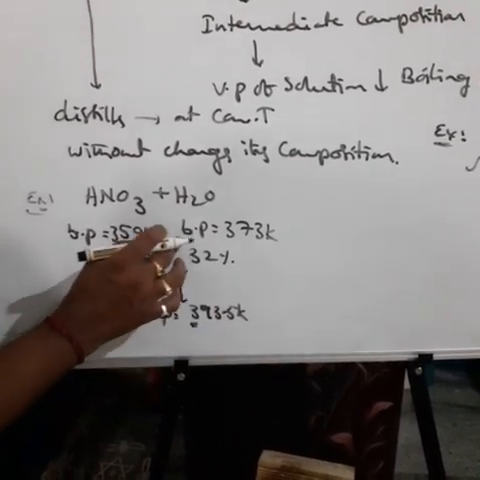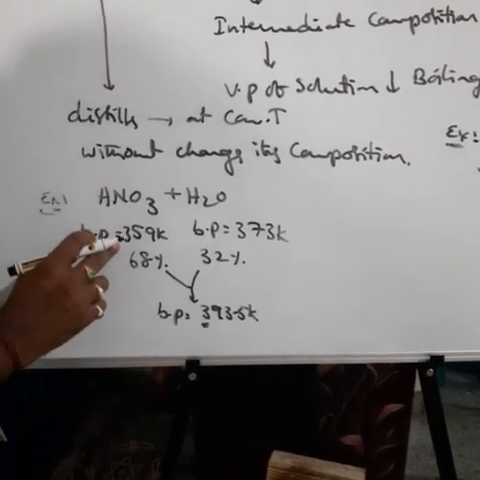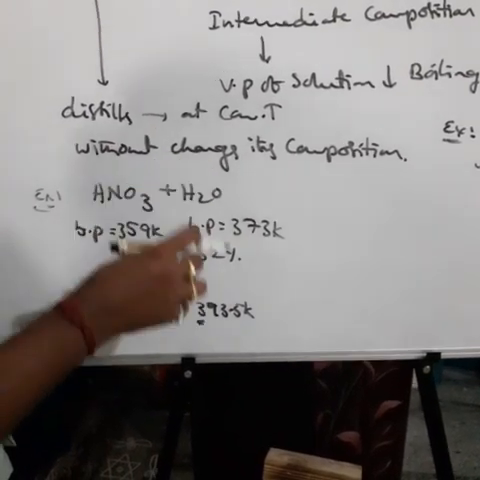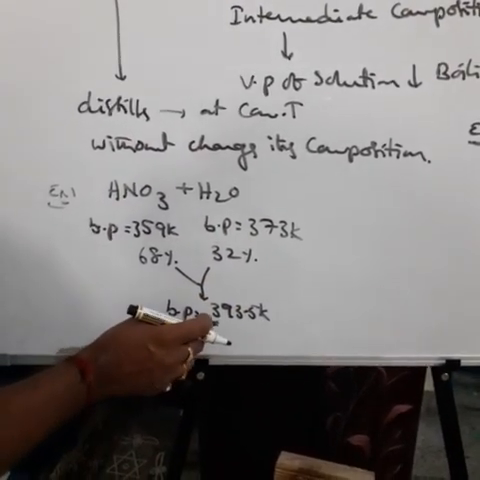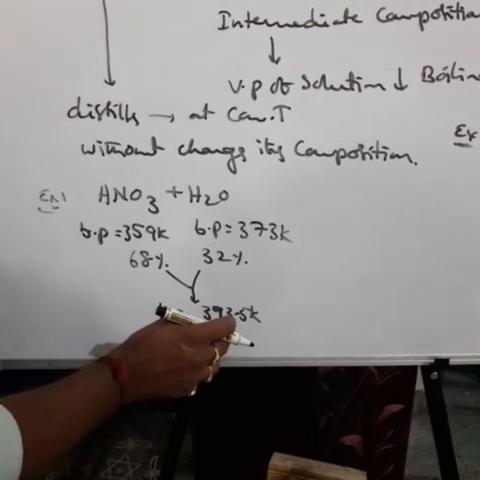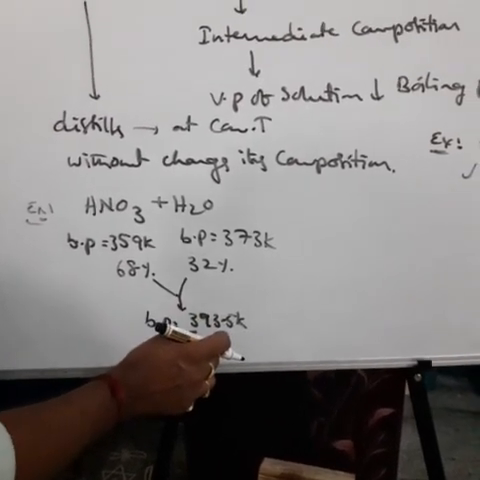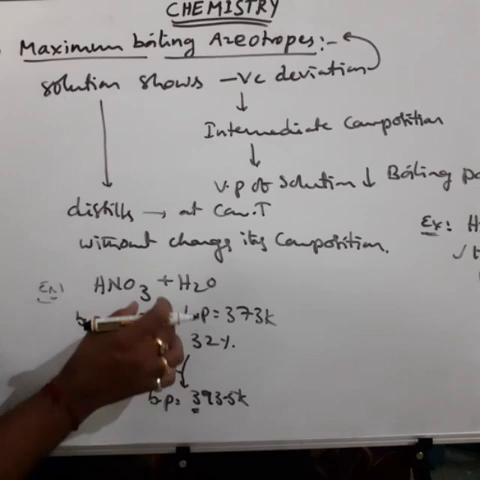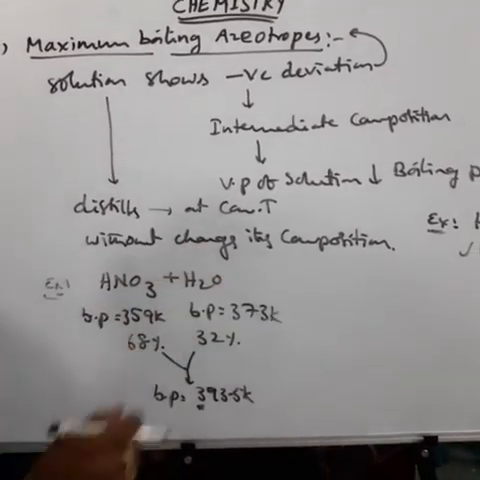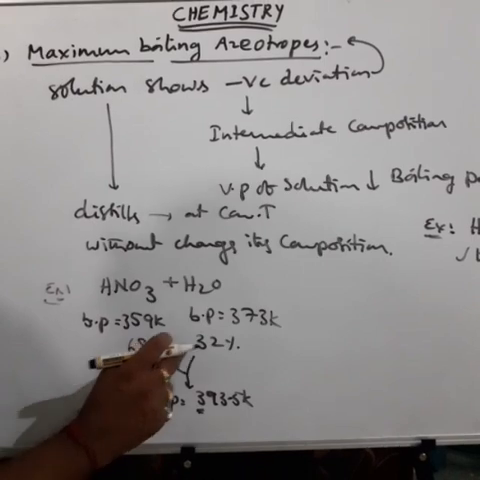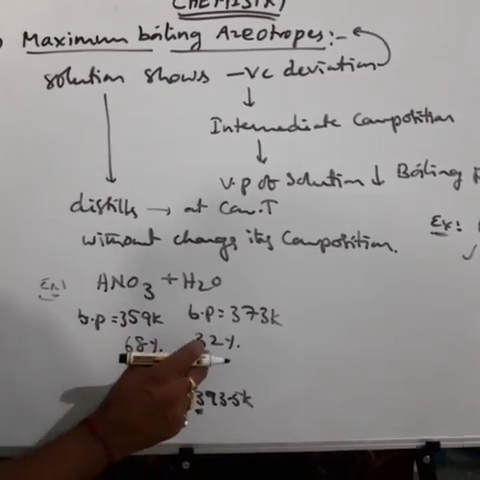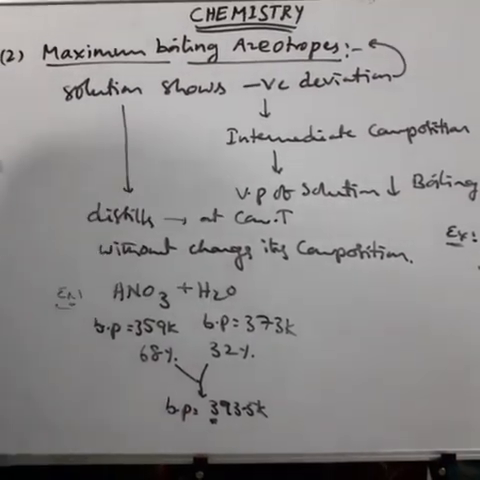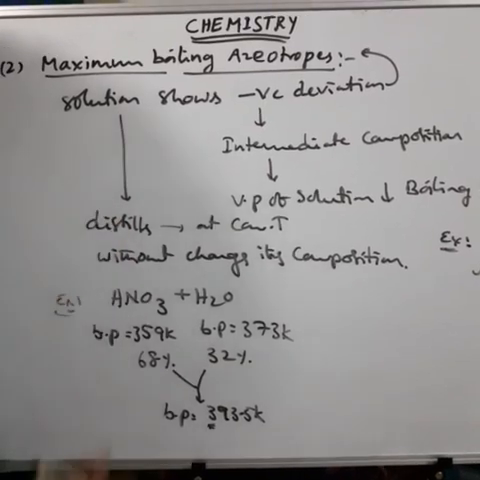You see here, the boiling point of the solution is maximum compared to the boiling points of the individual components. The boiling point of HNO3 is 359, the boiling point of H2O is 373. But on mixing these two liquids to form the solution, that solution's boiling point is 393.5 Kelvin. So this is a maximum boiling azeotropic mixture. At this composition, the solution is distilled at constant temperature without changing its composition. That is called a maximum boiling azeotrope.